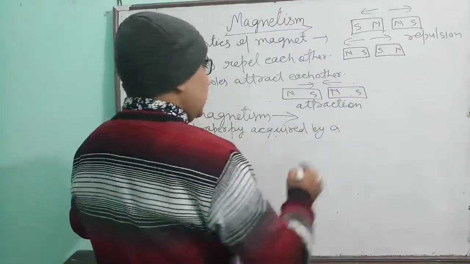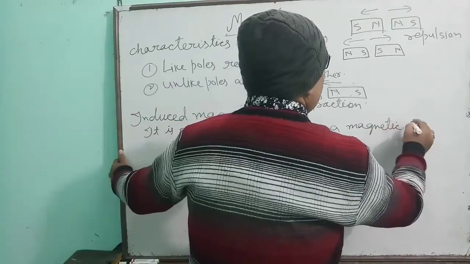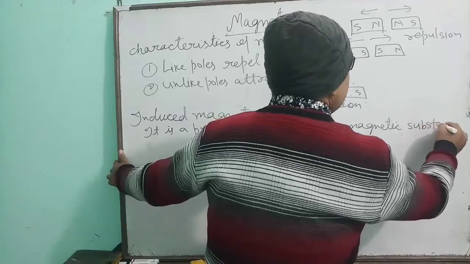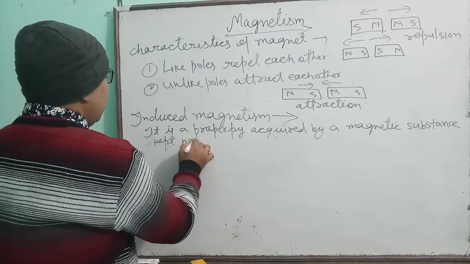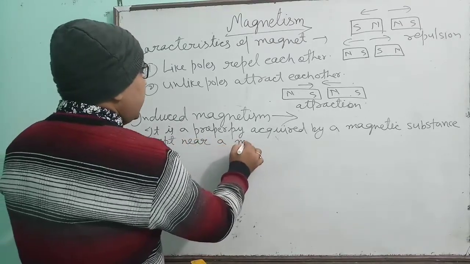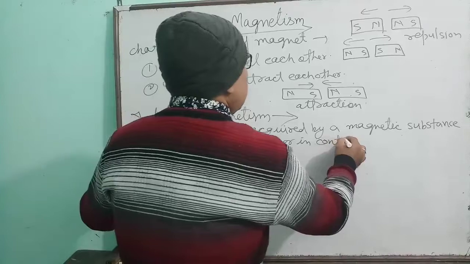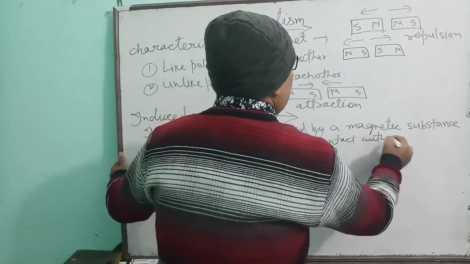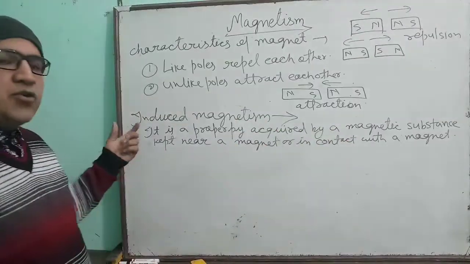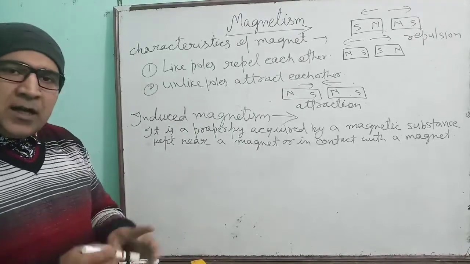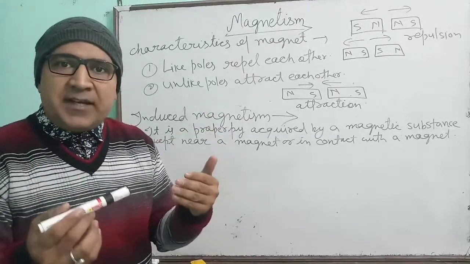acquired by a magnetic substance kept near a magnet or in contact with a magnet. Yes, children. Induced magnetism is a property. When a substance is kept near a magnet, then substance also behaves like a magnet.